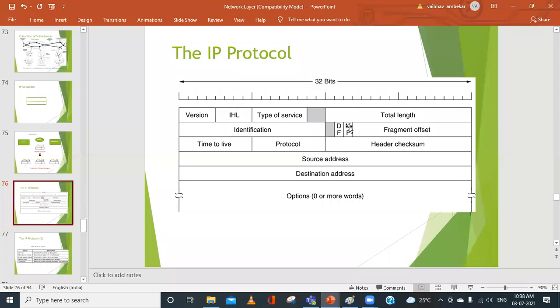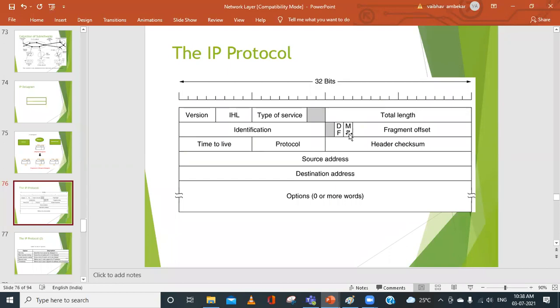More fragment indicates how many more packets belong to the same original data. If the more fragment bit is set to 1, it indicates that there is another fragment which has yet to arrive. Suppose 1.1 has arrived, so it will be indicated with 1, meaning 1.2 must still come.